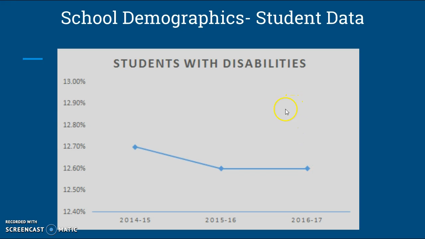This is a slide that I chose to put in just because, again, I'm a special education teacher, so I just kind of wanted to see where our numbers were. Starting in 2014, we had about 12.7% of students with disabilities. And then in the 15-16 and 16-17 school years, our numbers decreased to 12.6%. At Center, we are a school that has a pretty high rate of students with disabilities and kids that we serve with IEPs.